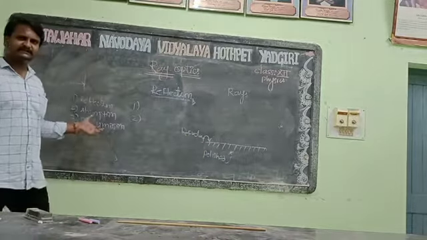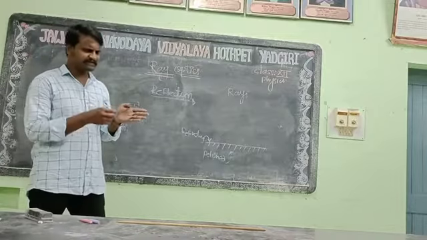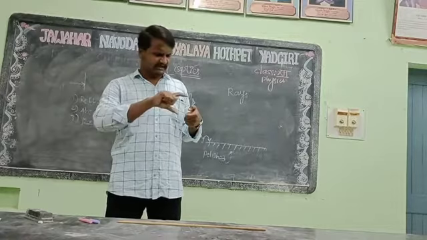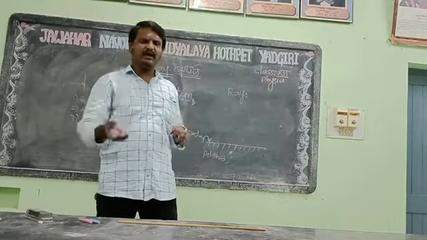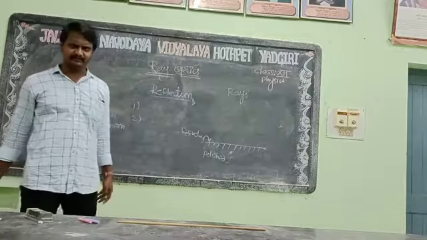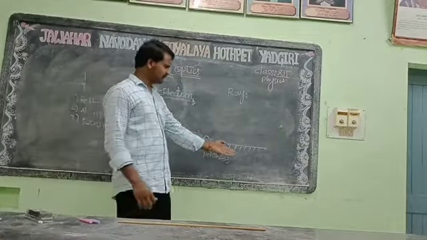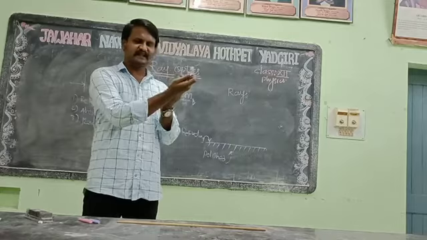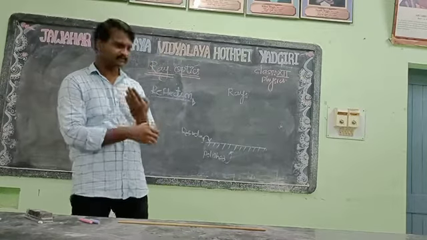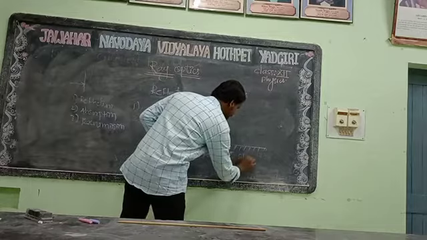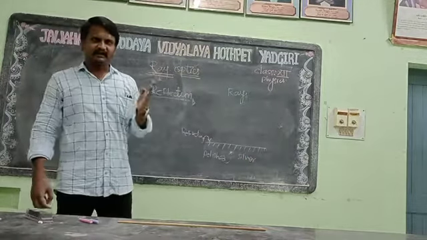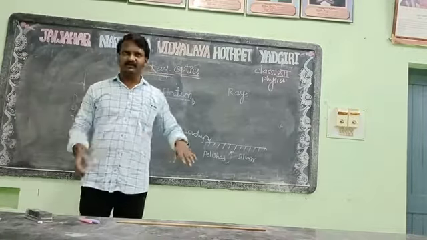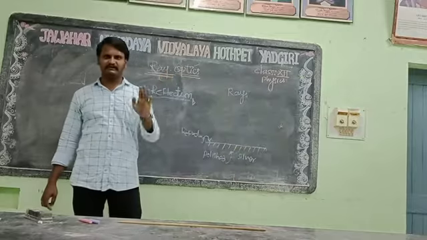Transmission means the light passes through. For example, if you take a piece of cloth and apply a torch, the light will be transferred from one side of the cloth to the other side. That is called transmission. For reflection, we use polishing. In a plane mirror, the back side of the mirror is polished with silver, so that the rays incident on the mirror will be reflected back.